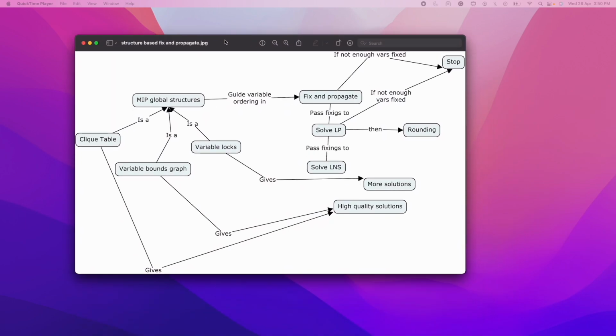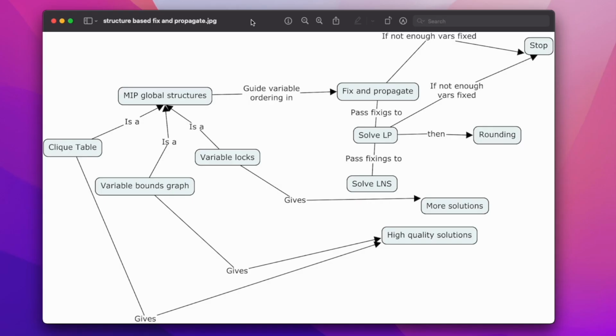Let's take a look at the summary of what we have seen, right? So this is the concept map that I prepared after reading this paper. So what did we learn? We learned about the fix and propagate framework, right? And we learned about the global structures in our mixed integer program, which are the clique table, variable bounds graph, and variable locks. And all of this can guide the variable ordering in fix and propagate heuristics, right?